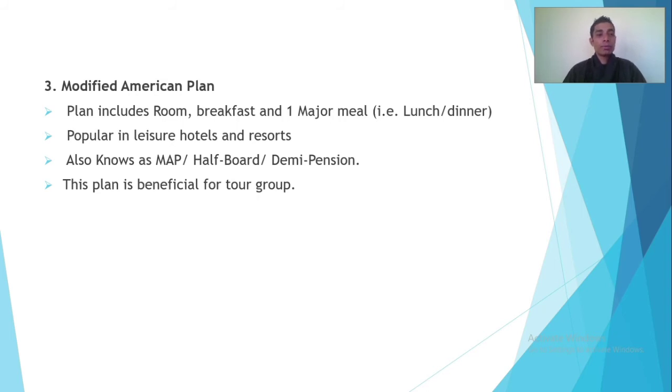This plan is beneficial for tour groups, because it is very easy for them to plan their trip during the daytime. After having breakfast, they can go elsewhere for sightseeing, and when they come back for either lunch or dinner, they can stay in the hotel.